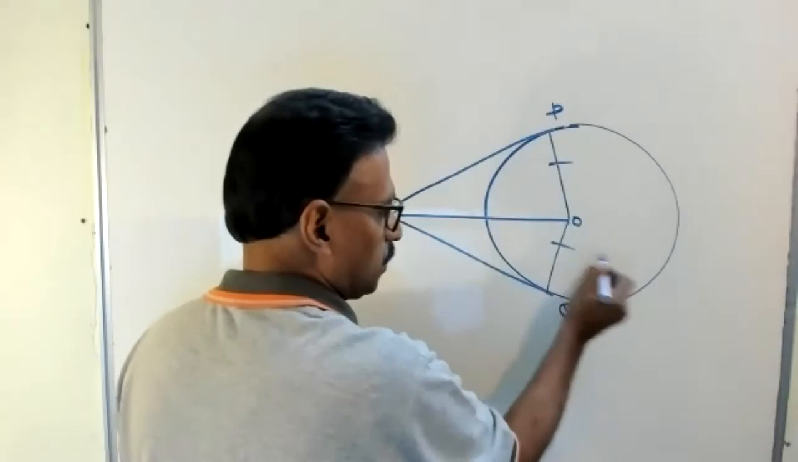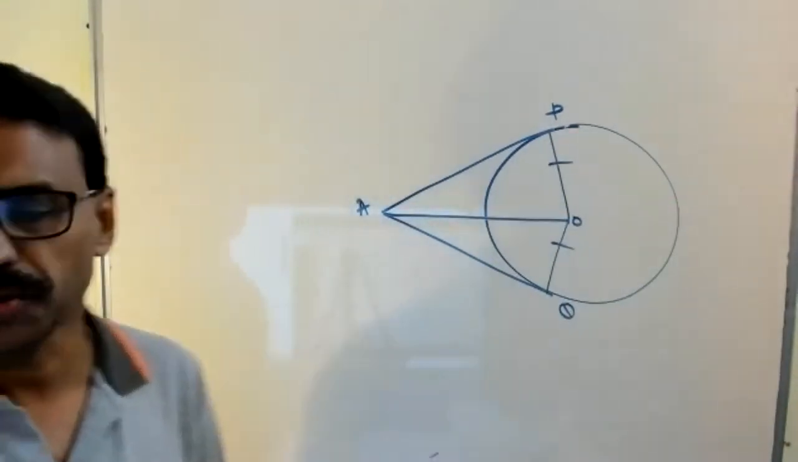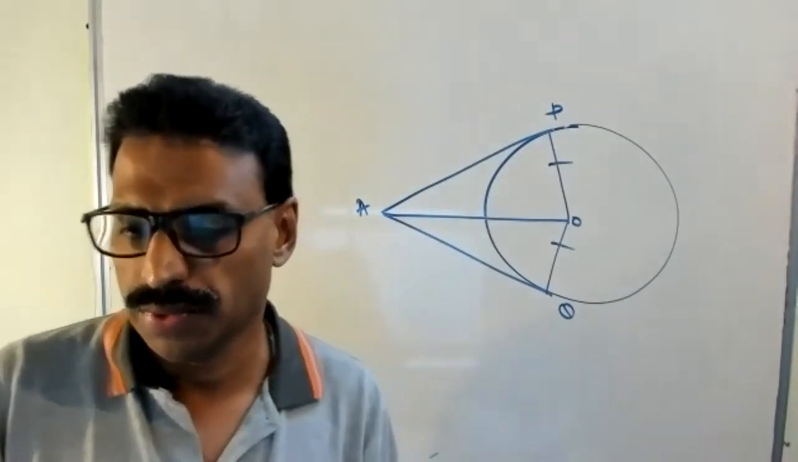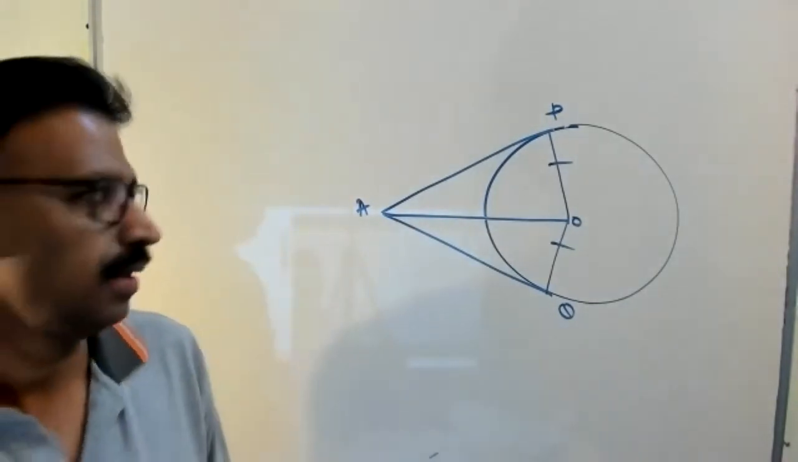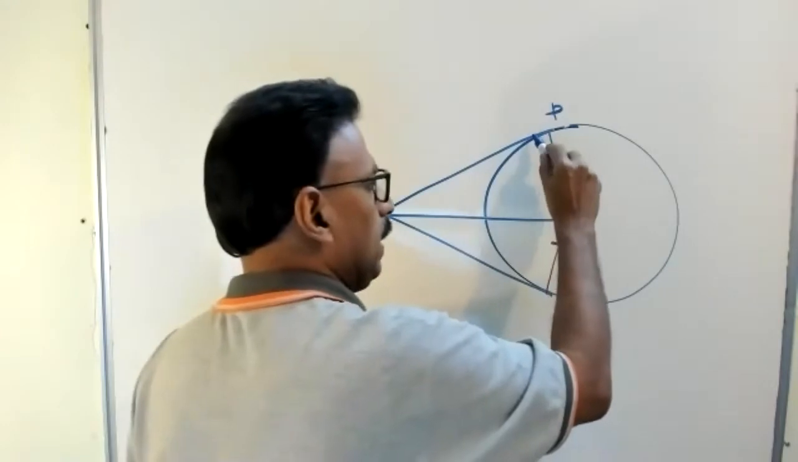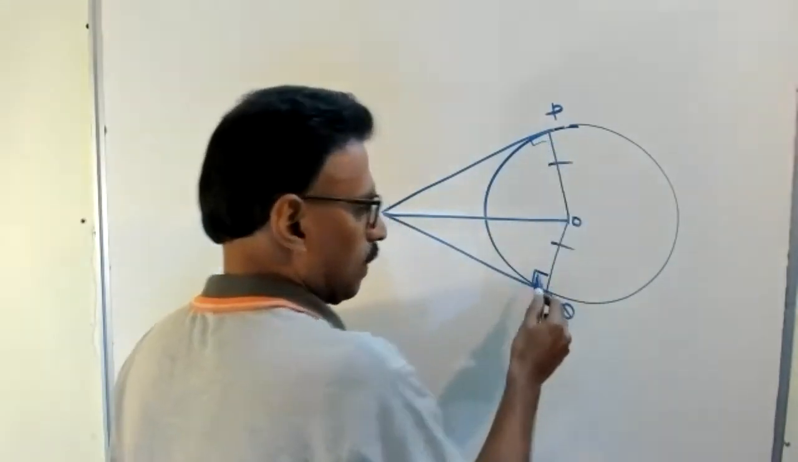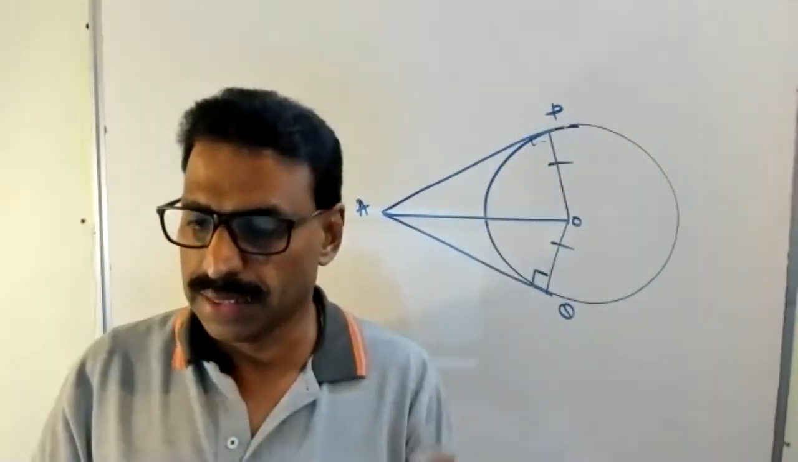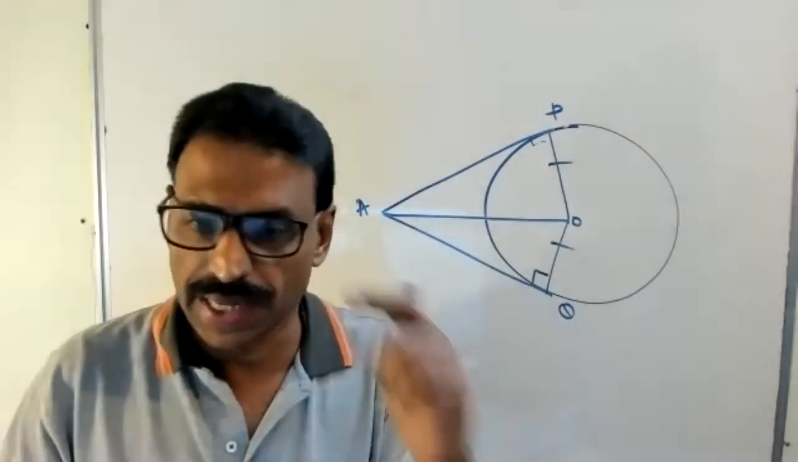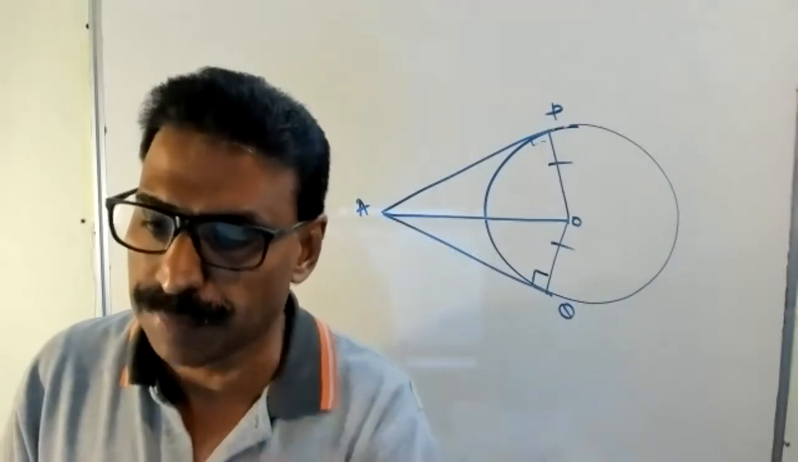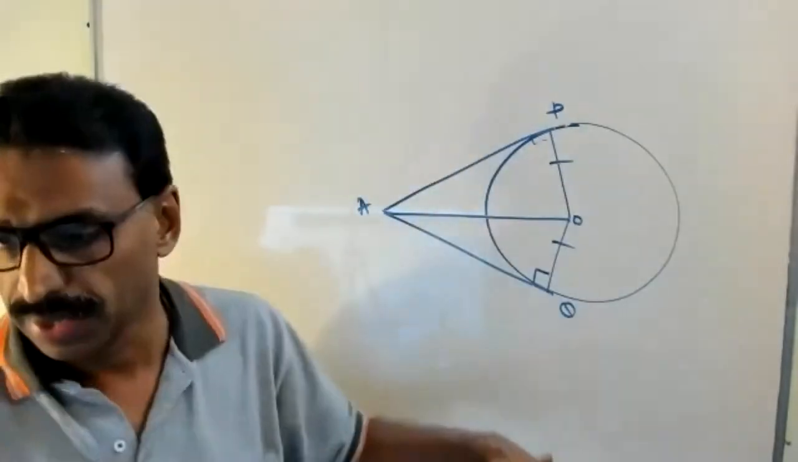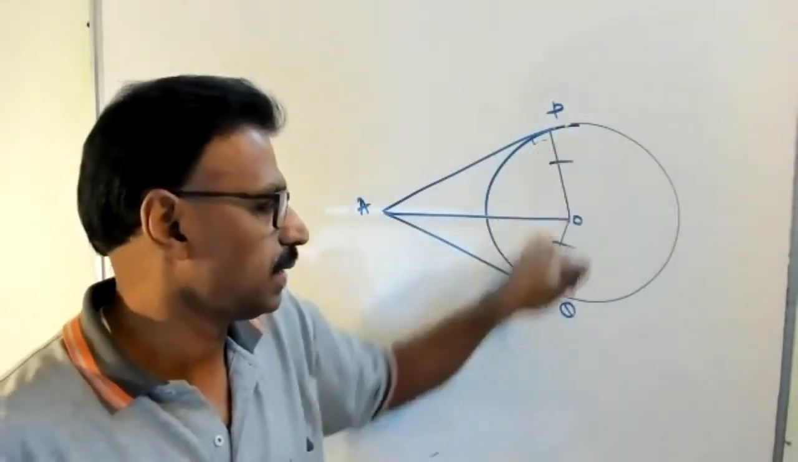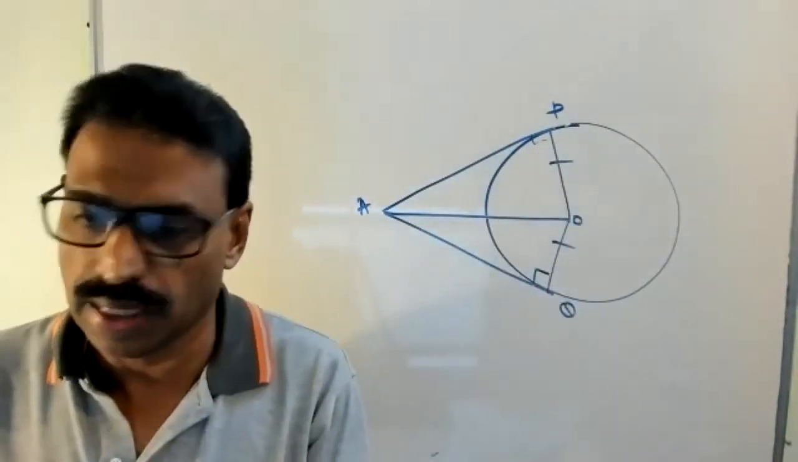This one equal to this one. What is the reason? OP equal to OQ, radius of the same circle. 90, 90, as per theorem number 1. The radius through the point of contact is perpendicular, because AP and AQ are tangents and this is the radius, so that angle is 90 degrees. I'll give the note, don't worry.